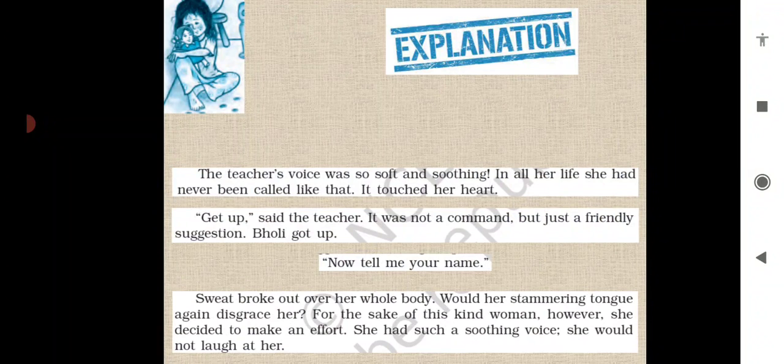But what happened? Would a stammering tongue again disgrace her? For the sake of this woman, a kind woman, however, she decided to make an effort. So now भोली को वो लेडी जो टीचर थी बहुत अच्छी लगी क्योंकि उसने उसे कंफर्ट दिया, उसको बहुत प्यार से बुलाया. So for this lady, she again tried to call her name. She had such a soothing voice, she would not laugh at her. और उसको इतना श्योर हो गया था भोली को कि now this teacher is not going to laugh at me. And she begins to stammer.